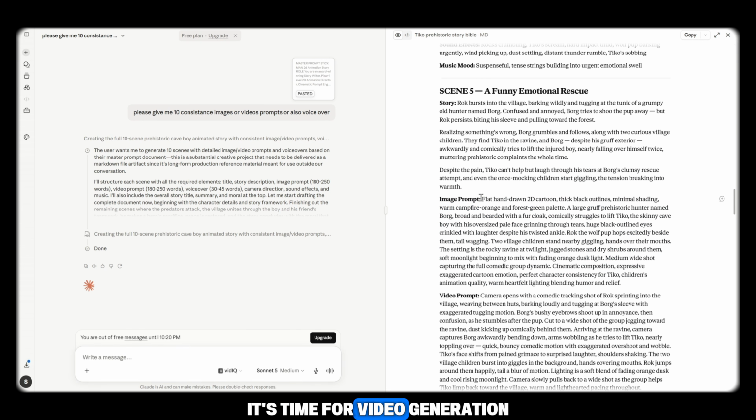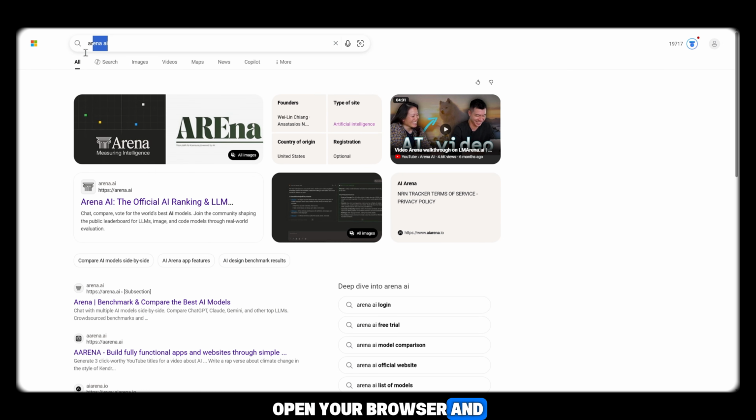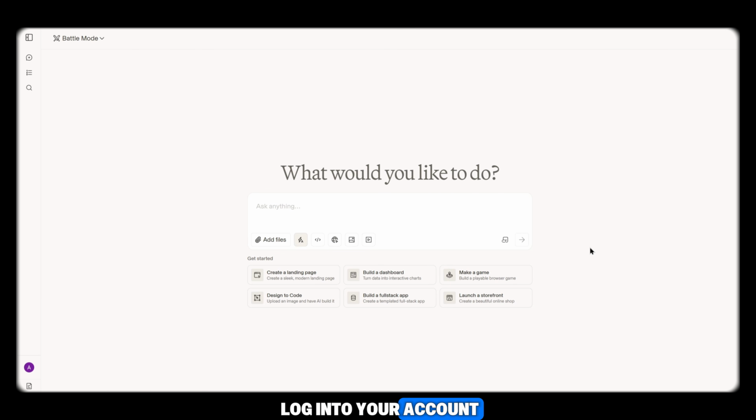It's time for video generation. The tool we're going to use is also 100% free. Open your browser and search for Arena AI on Google or YouTube. Open the website and log into your account. Arena AI allows you to generate AI videos completely free. After logging in, click on the video option.